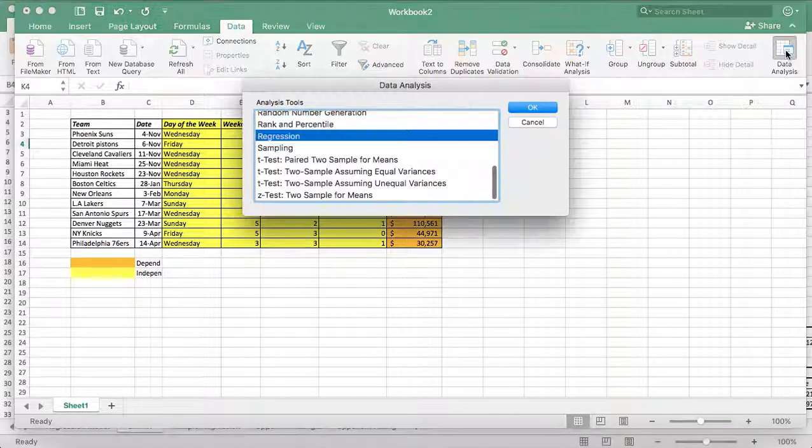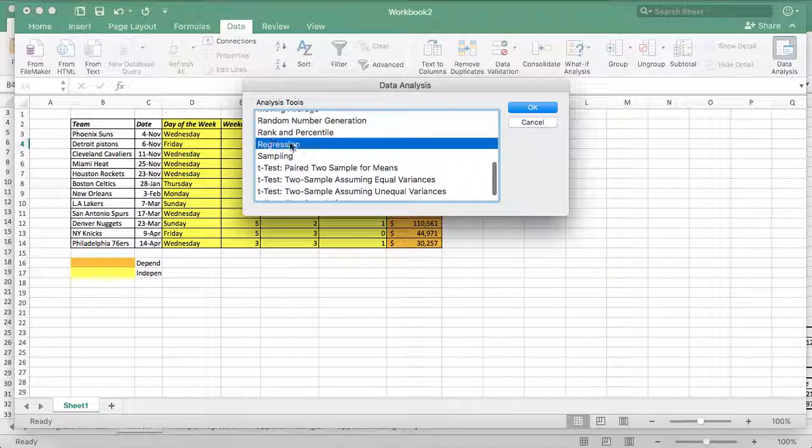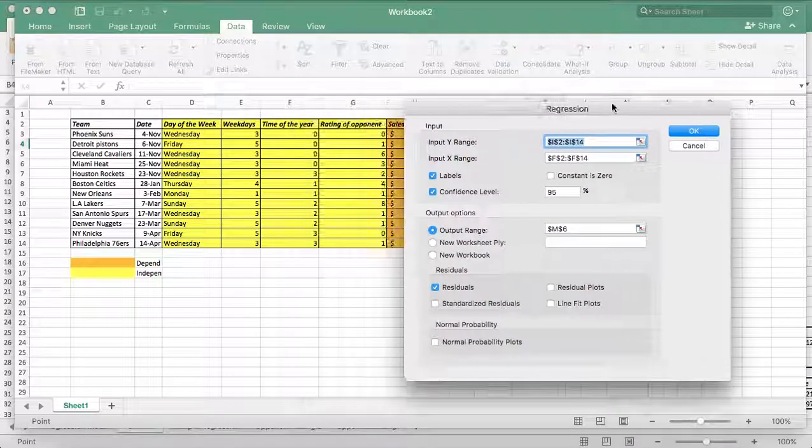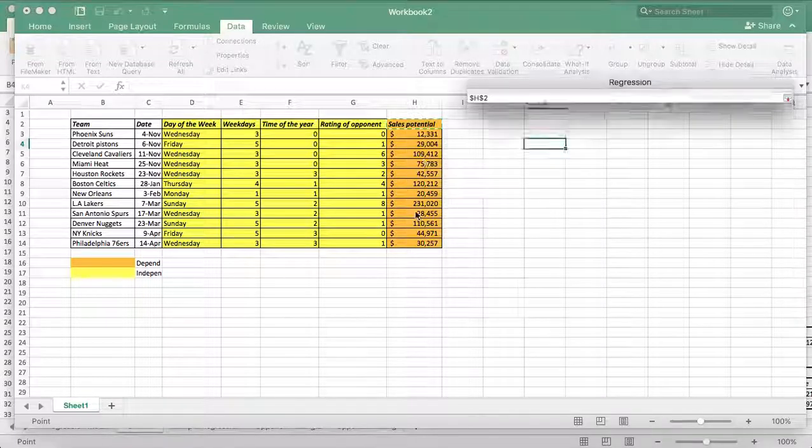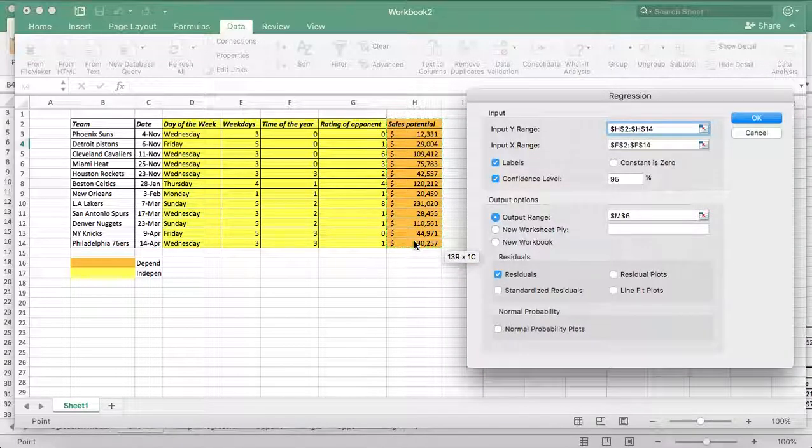Okay, so you go to data analysis, and then you have regression, and you have all these options, but you go and click on regression. Okay, so you go okay, and then it tells you the Y range is pretty much the dependent variable, so we know the cells are the only dependent variable in this case, and then the X is the independent variable. As this first question says, we're only going to use the weekdays, the numbers that were assigned by us,